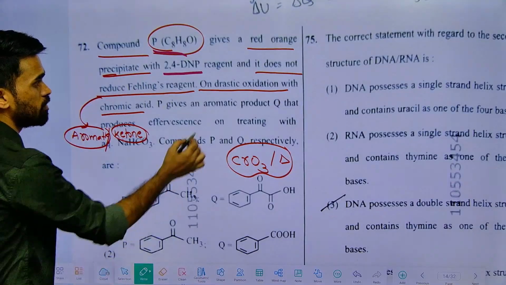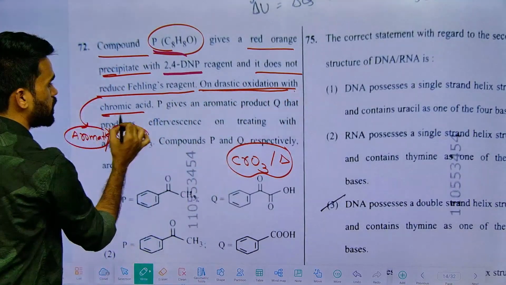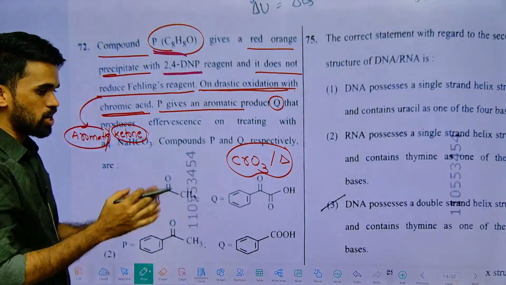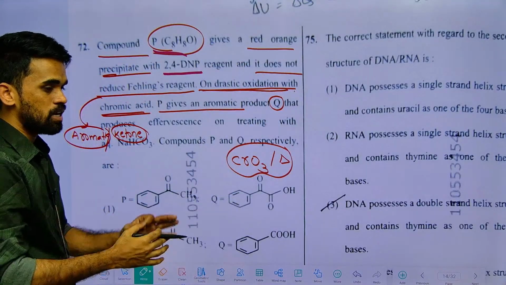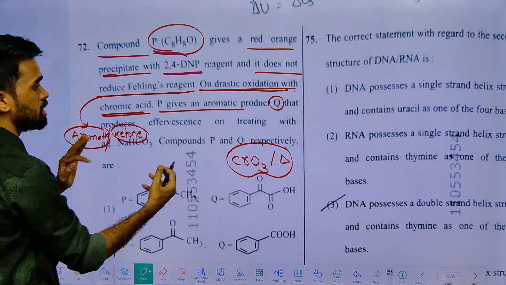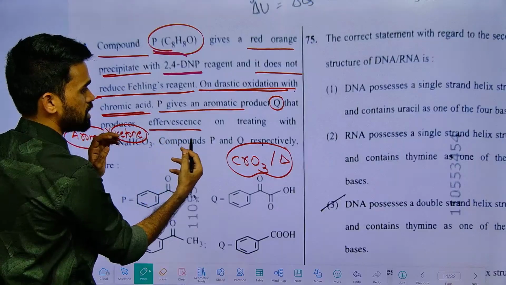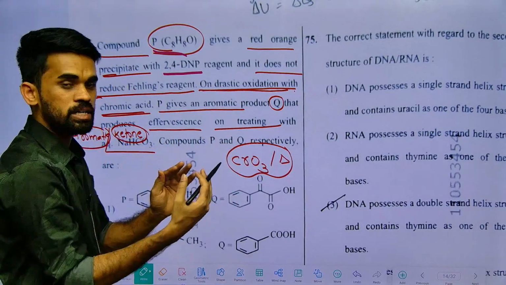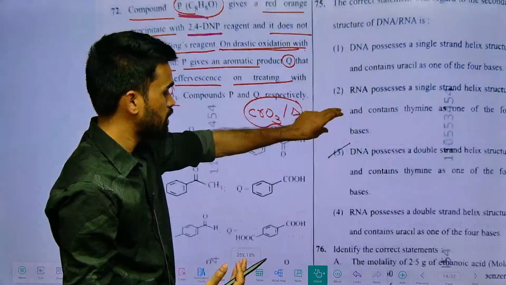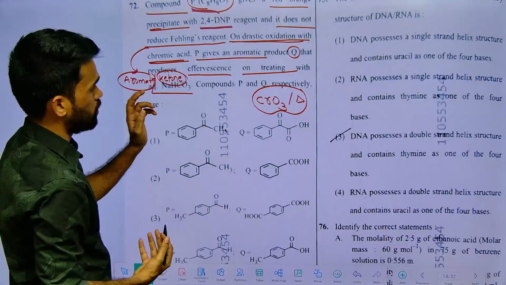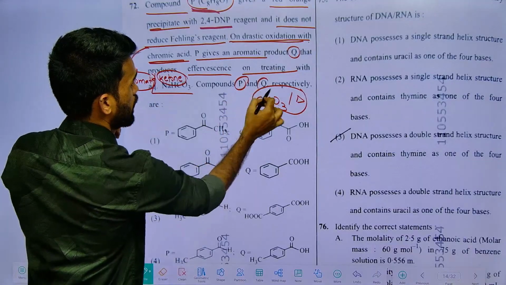That's why they are saying that on drastic oxidation with chromic oxide, P gives an aromatic product Q. So chromic oxide under drastic conditions converts ketones to carboxylic acid. That carboxylic acid produces effervescence on treating with bicarbonate, because only carboxylic acids will react with sodium bicarbonate. Okay, so they are asking about P and Q.